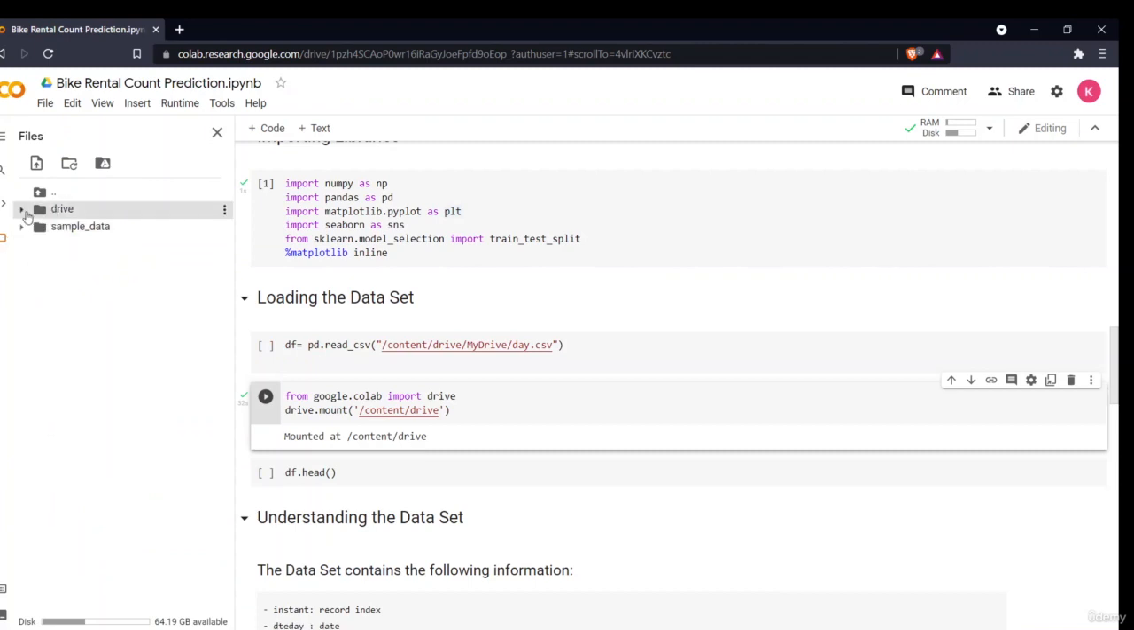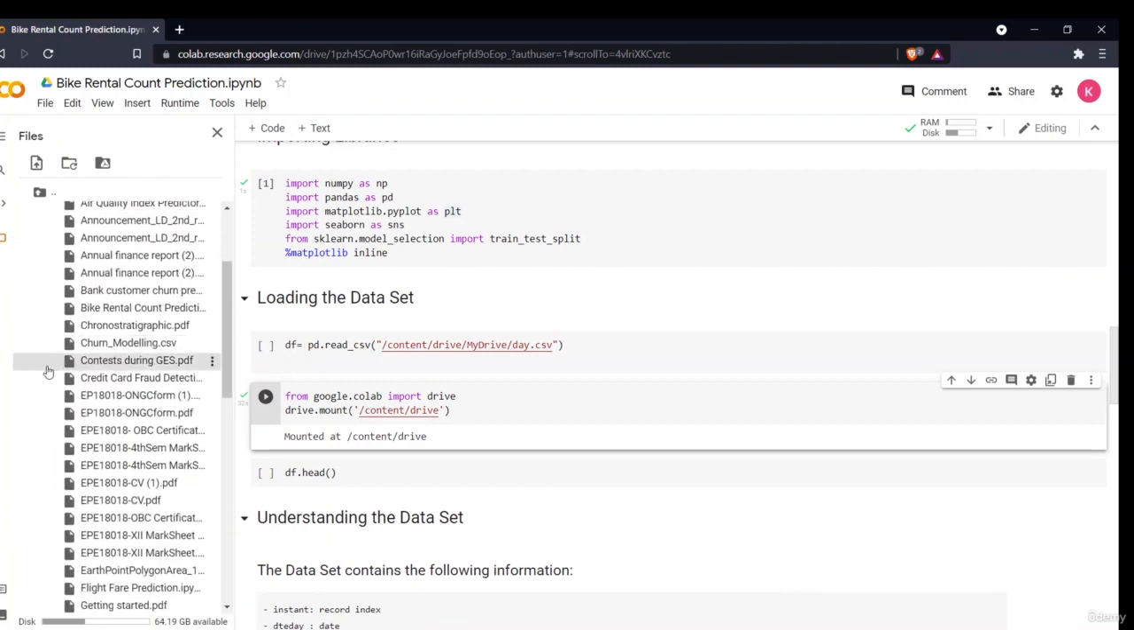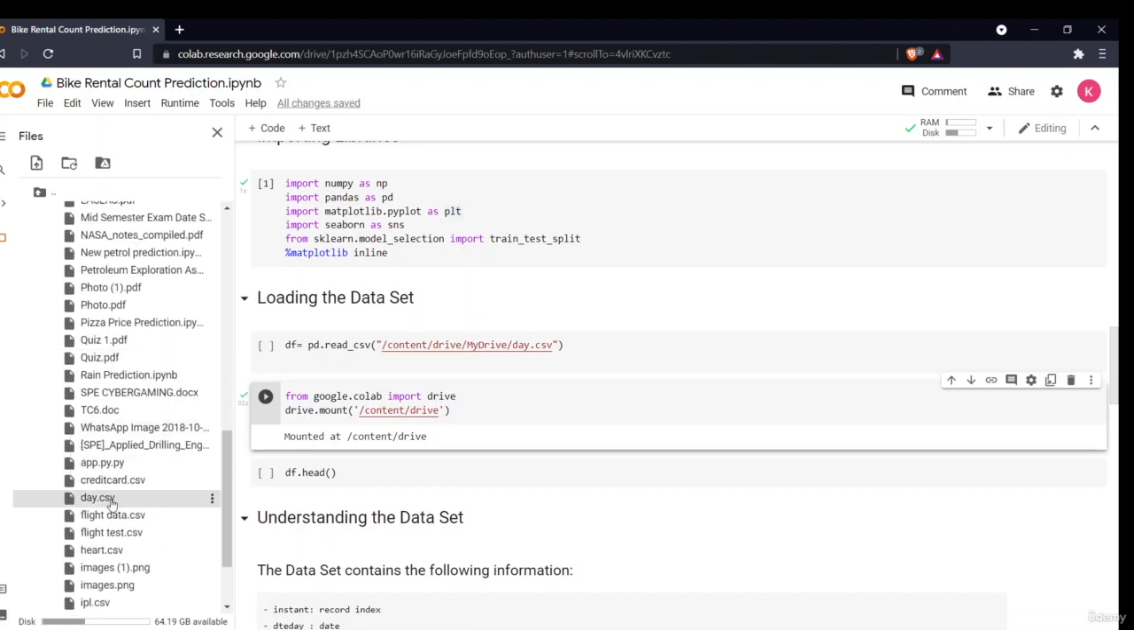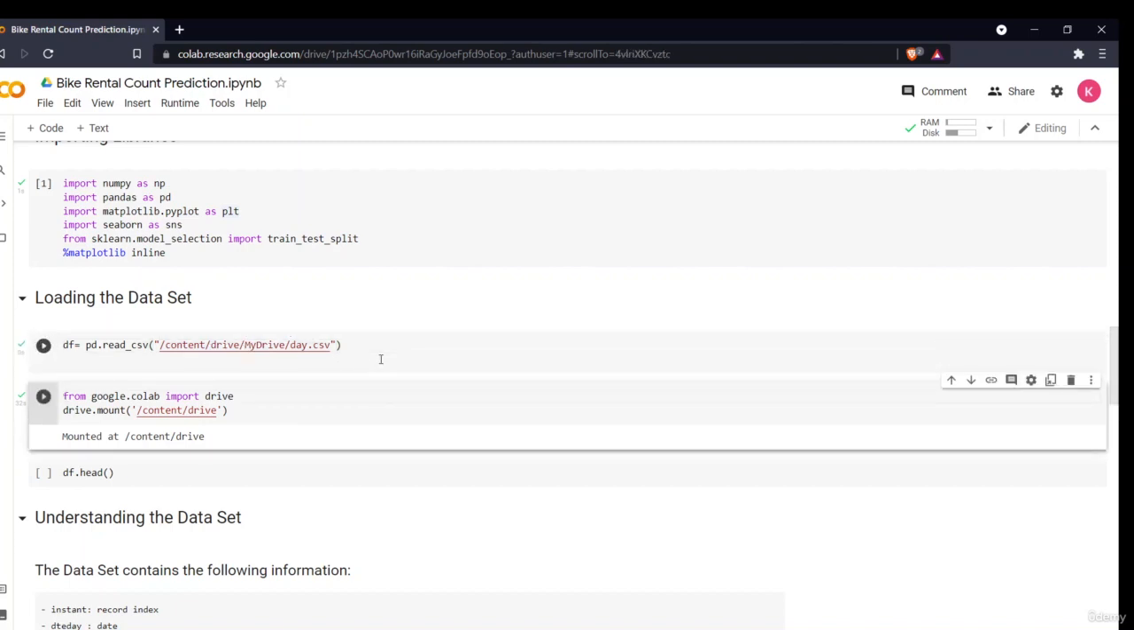First drive was not there, now my drive is mounted. Then I'll go to my drive, and these are all the files present in my drive folder. So now my file name is day.csv. I'll find it here. As you can see, this is my file name. I'll copy the path of this, then I'll just paste it here. Okay. pd, I'll use the pandas command to read my file, like we usually do. Then I'll paste the path here. Okay. Then I'll just press enter, and my data is imported.